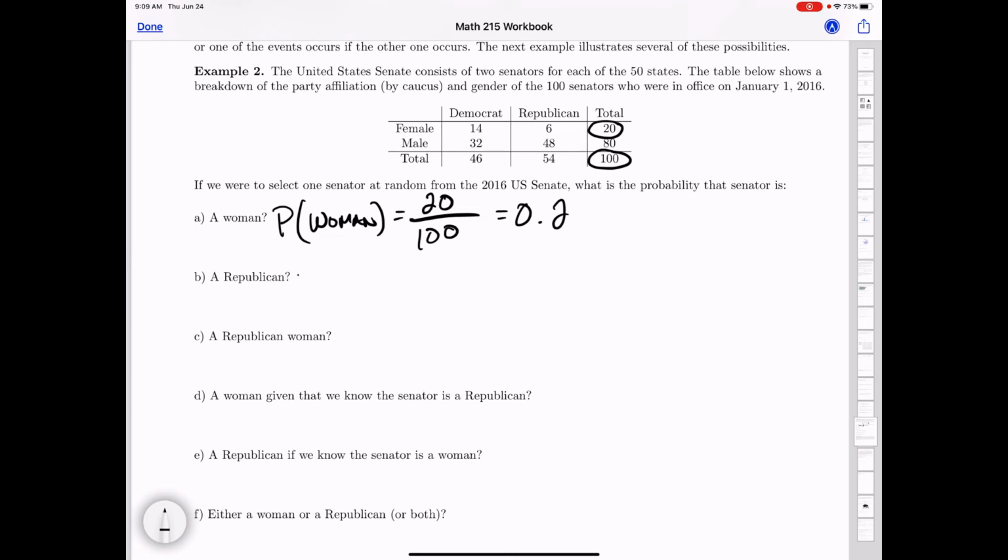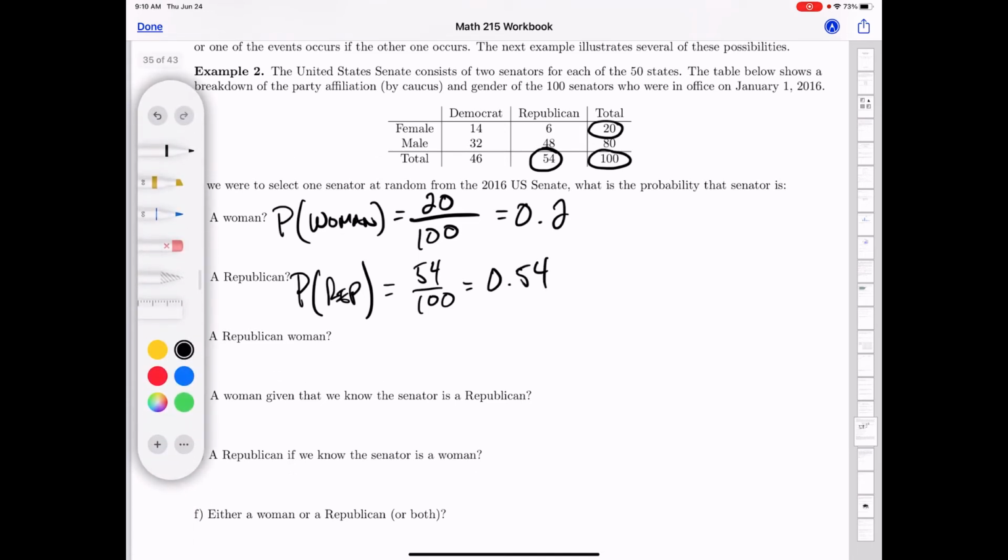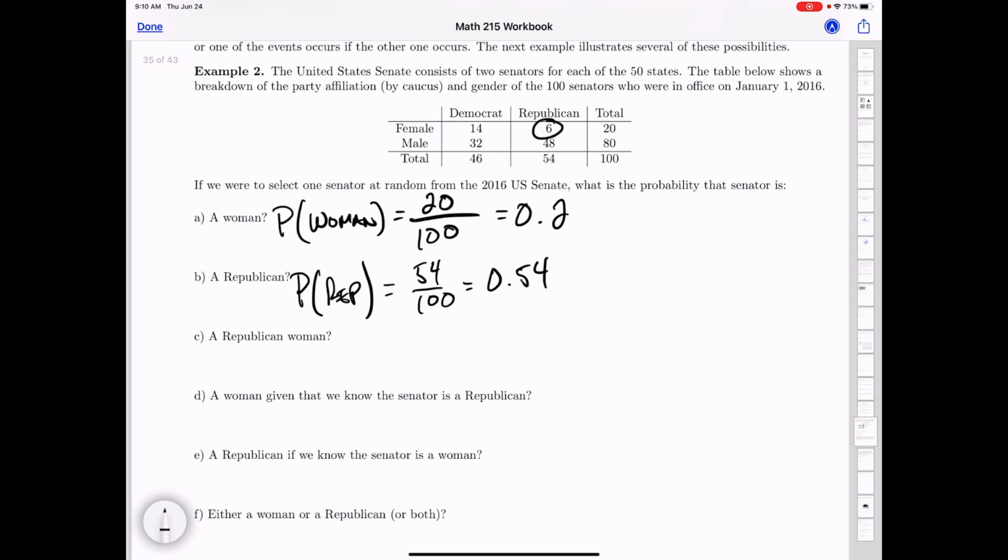Now, what's the probability that that senator would be a Republican? Well, how many Republicans do we see? I see 54. So this will be 54 out of 100, which is a 0.54 probability. Okay, now what about a Republican woman? Well, there are 6 of those, right? There are 6 senators who are both women and Republicans. So that is 6 out of 100. That means you're a woman and a Republican, not or.